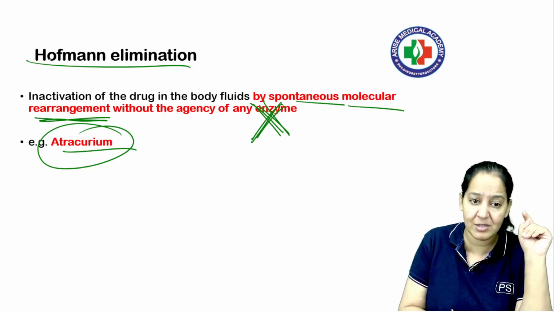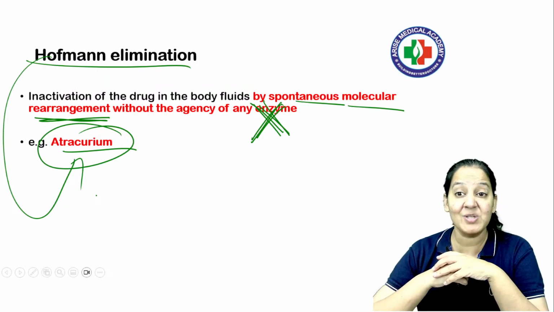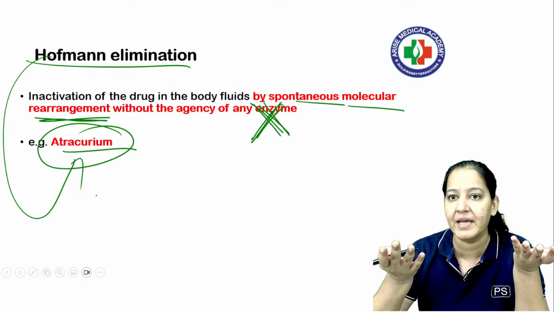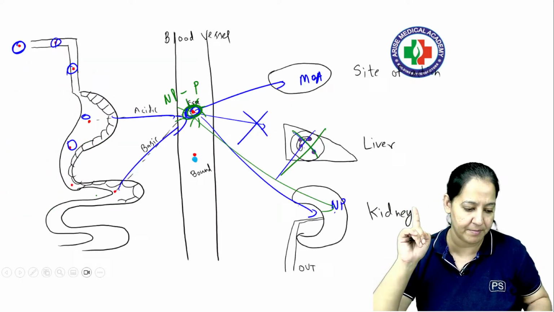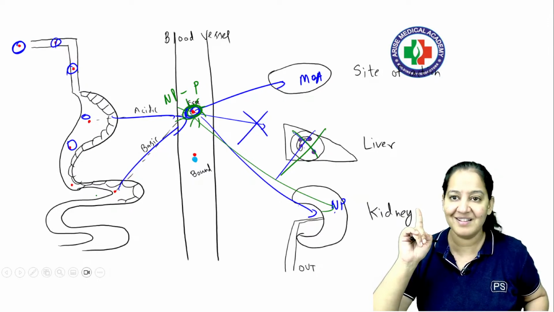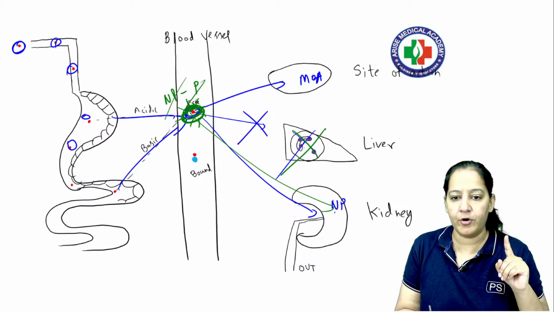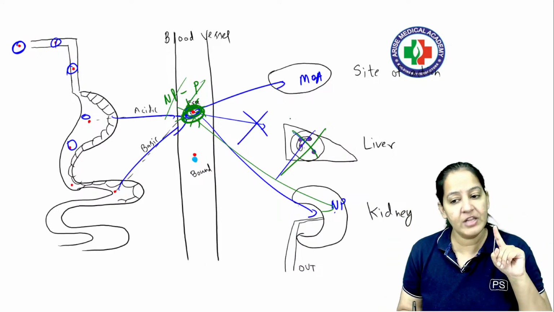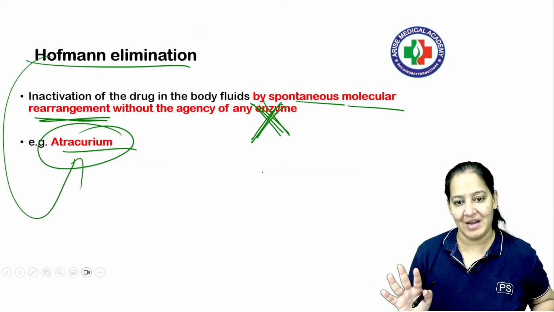Very commonly asked. Since it is shown only by one drug, it is a very commonly asked question in your exam. What is Hoffman elimination? You should know the definition also. You should have an understanding of what it means and which drug shows it. So the name of the drug, the example, is atracurium. Okay, got my point? Say yes if you got it. So atracurium is a drug that converts from non-polar to polar in the blood only by doing some spontaneous molecular rearrangement without going in the liver, without taking help of enzyme. That is known as Hoffman's elimination. I hope you got it.